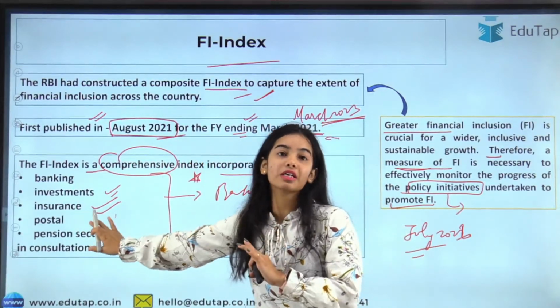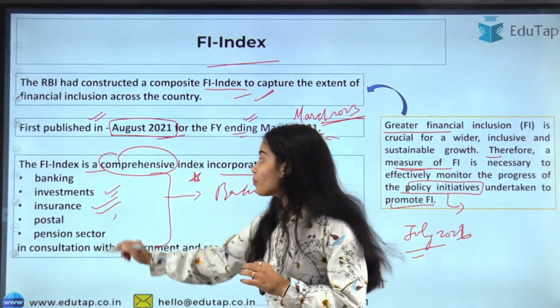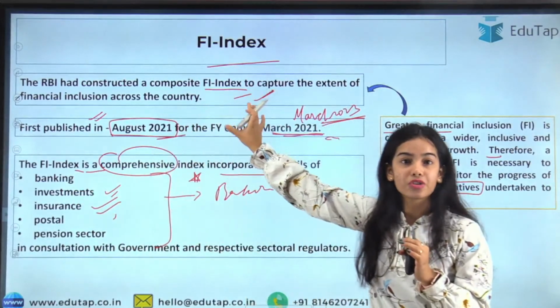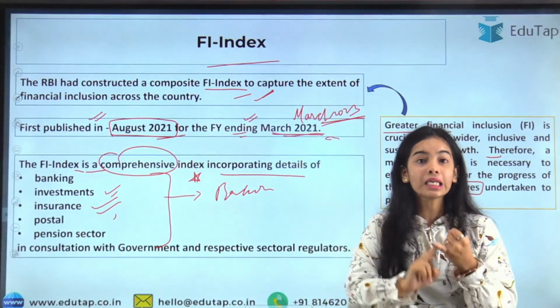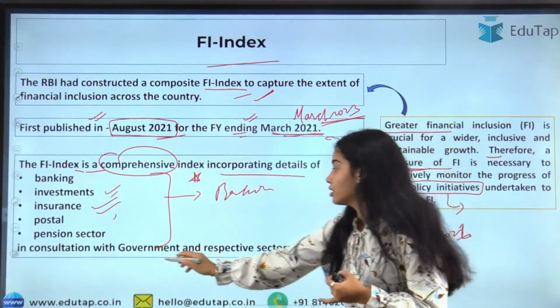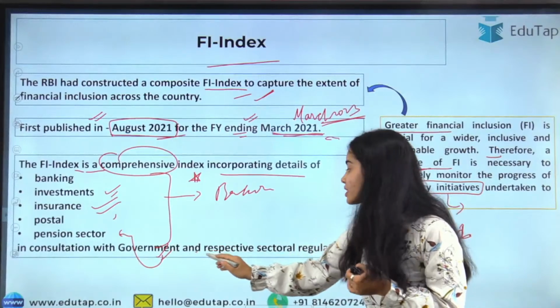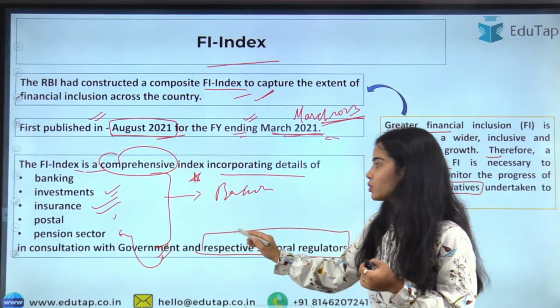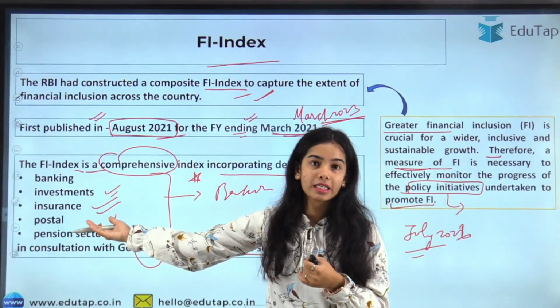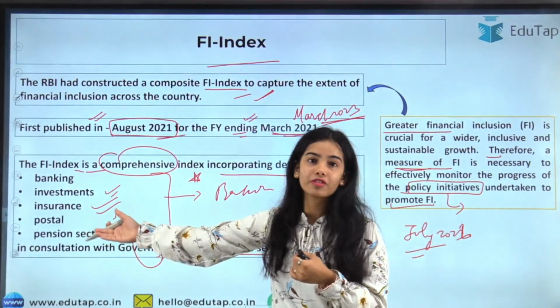Are you having the insurance facility or not? The Financial Inclusion Index is constructed by the Reserve Bank of India in consultation with the government, because the government is running many of the pension schemes, and with the respective sectoral regulators. For insurance we have the IRDAI, for the pension sector we have the PFRDA, and so on.